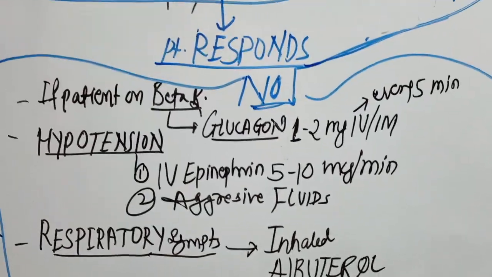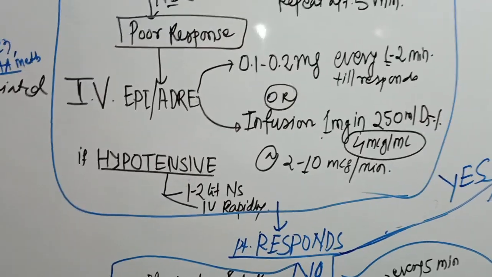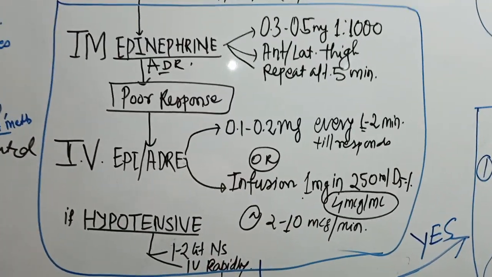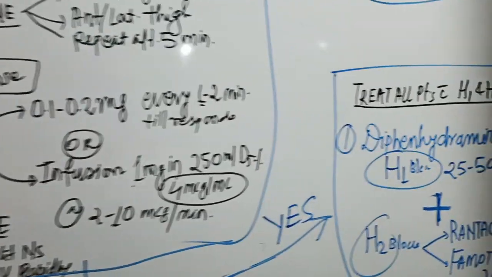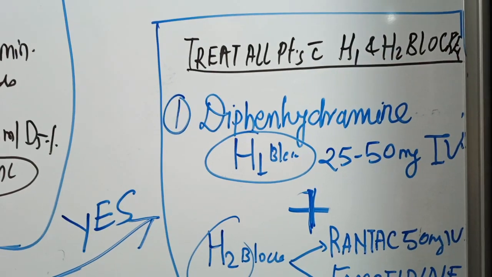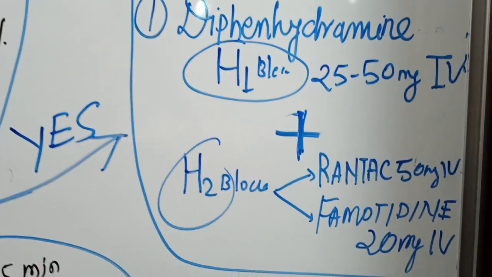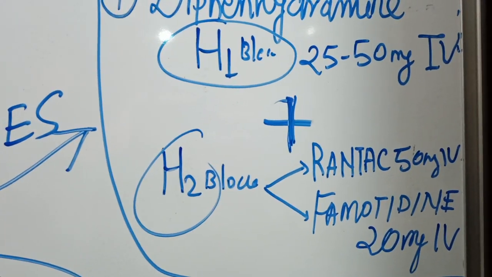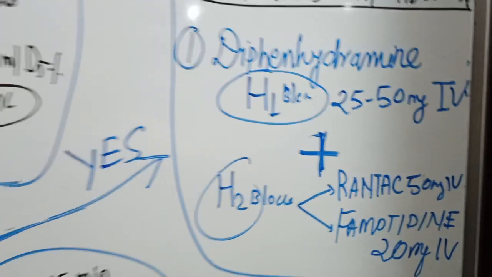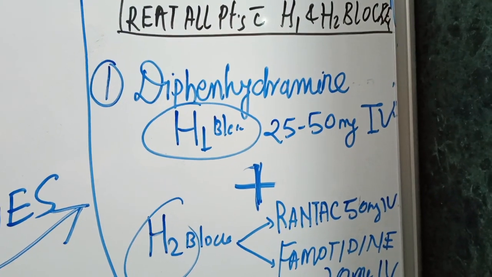If the patient responds to the above treatment, that is epinephrine IM, IV, and IV fluids, what will you do? Every patient we will treat with H1 and H2 blockers. The most commonly used H1 antihistaminic is diphenhydramine 25 to 50 milligram IV, plus an H2 blocker, commonly ranitidine 50 milligram IV or famotidine 20 milligram IV. So if the patient responds, every patient should be treated with these two drugs, H1 and H2 blockers.